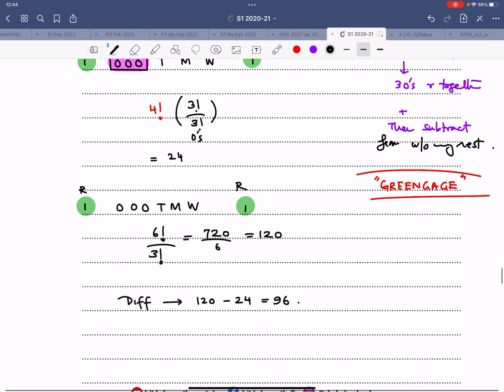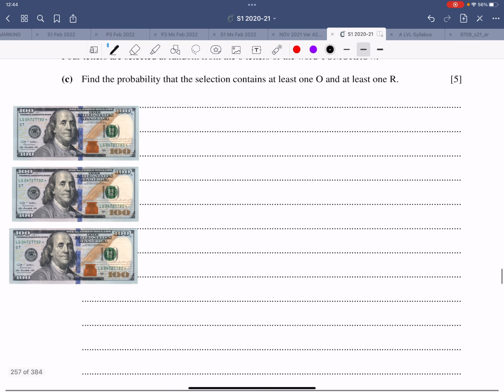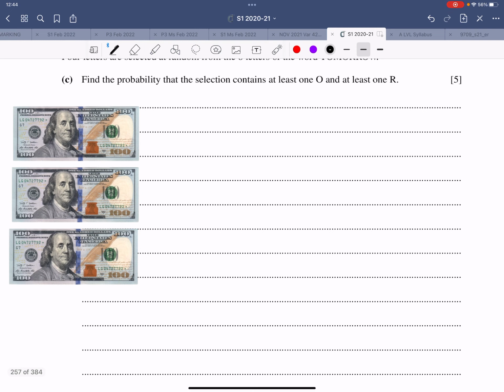And now comes a question which is the first time that people have seen it, because usually this question is about the number of ways, and that is the easy one. This is about probability. Now why have I put in $300 bills over here?